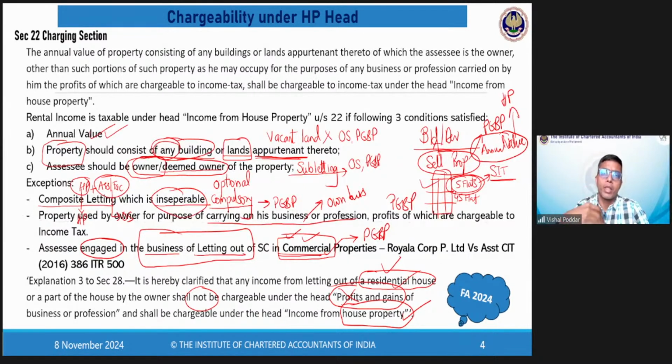It means now I am providing you a composite letting, which is generally considered as separable. Generally, because it is optional whether you have it or you don't have it. Means, in other words, it is not a choice generally. So it is generally considered as separable or part of that particular property only. It will not be considered as a distinct thing, and for that purpose, it will not go out of the HP head, because these are nowadays part and parcel of the house only. I hope this is clear, beta.